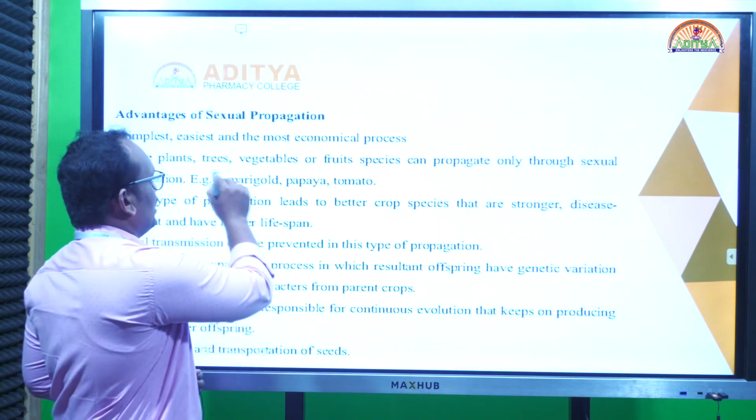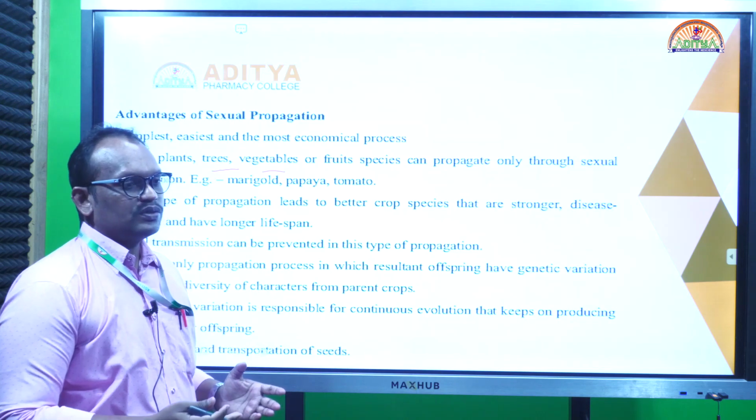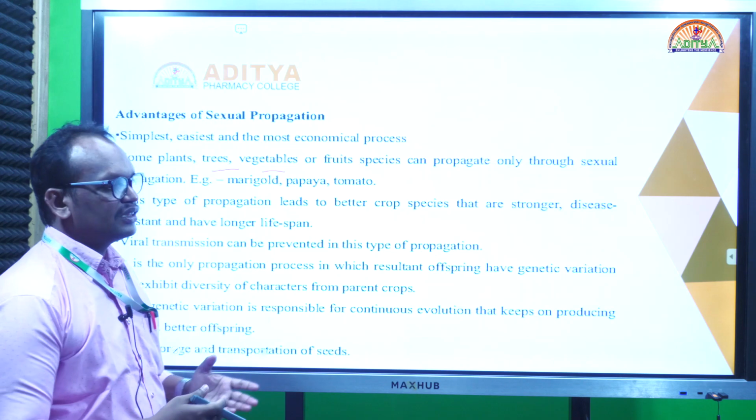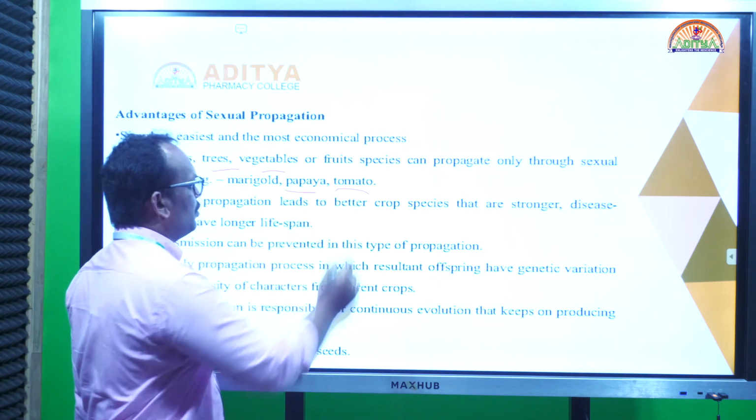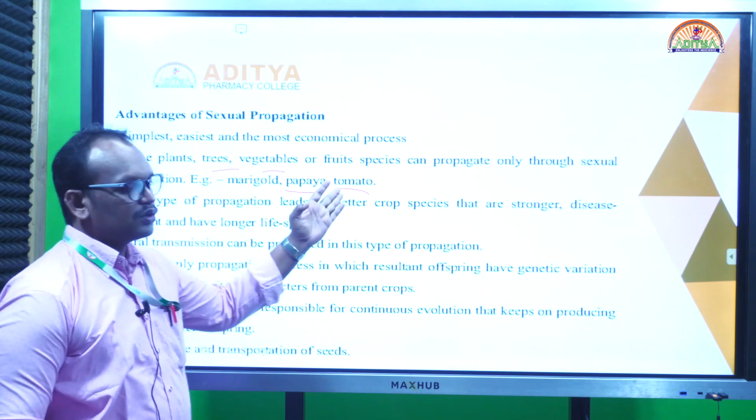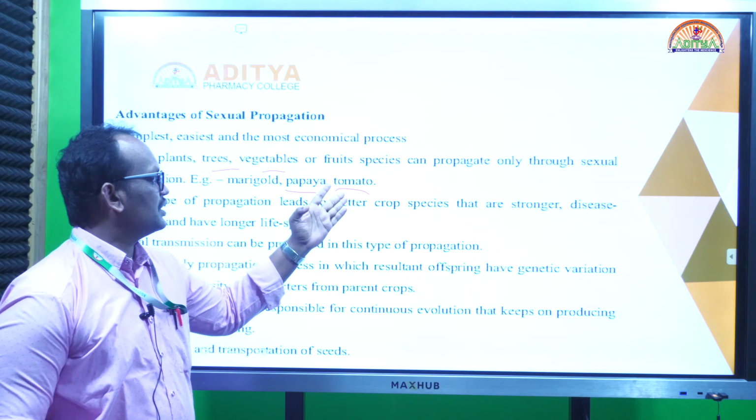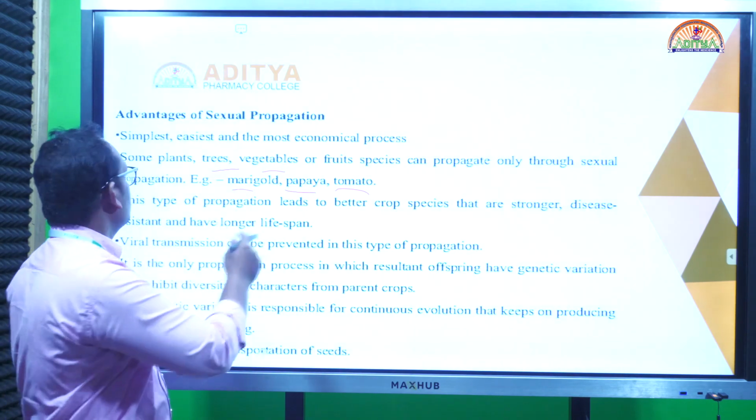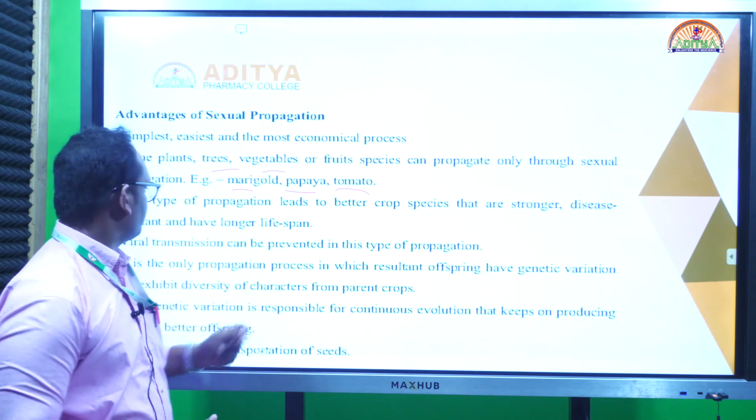Some plants don't have vegetative propagation ability. Suppose we can't use stolons, we can't use layering methods, and grafting is also difficult. For those, the seed method is the only method of propagation, like papaya and tomato. Tomato can also be propagated vegetatively, but the best method is seed germination. And marigold we can use both. Seed propagation is the easiest method.